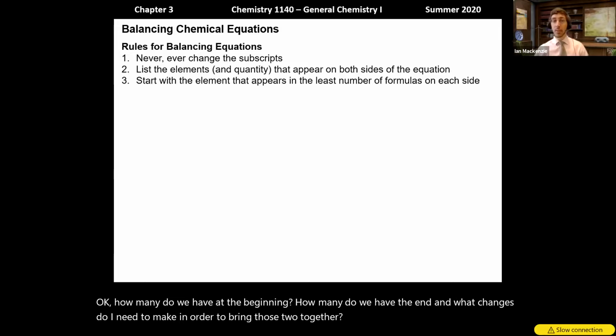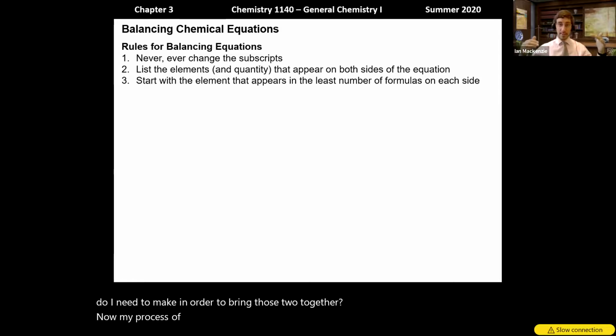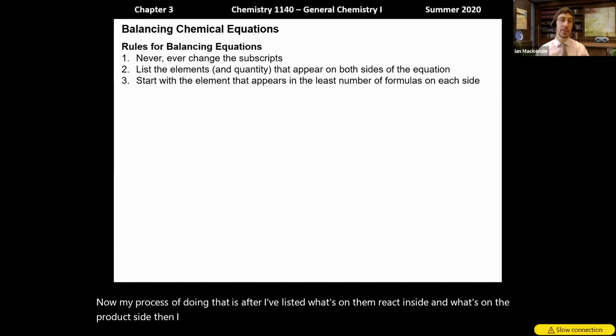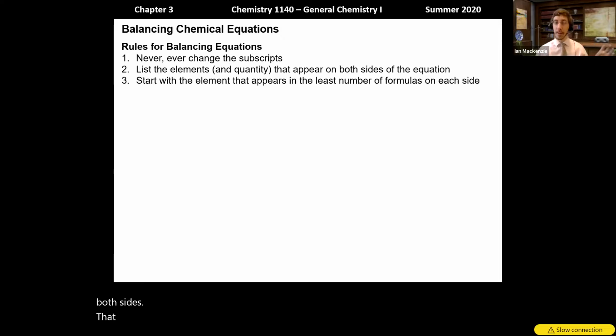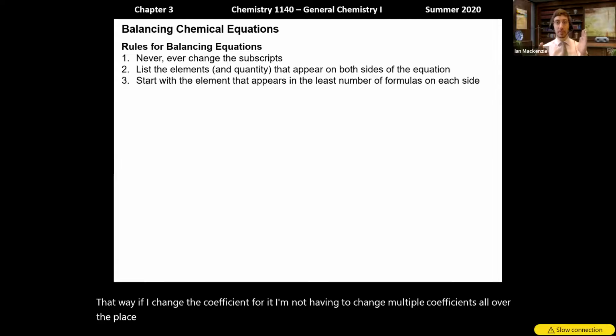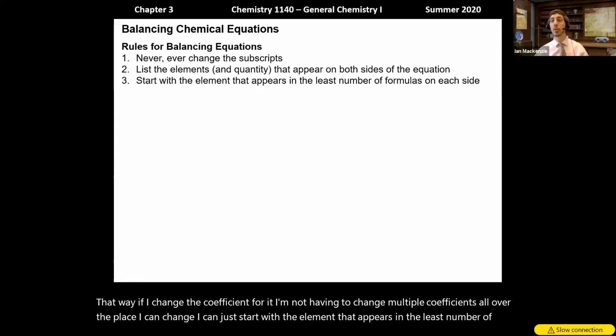Now, my process of doing that is, after I've listed what's on the reactant side and what's on the product side, I will start with the element that appears in the least number of formulas on both sides. That way, if I change a coefficient for it, I'm not having to change multiple coefficients all over the place. I can just start with the element that appears in the least number of formulas, fix that one first, and then slowly work to the other ones.